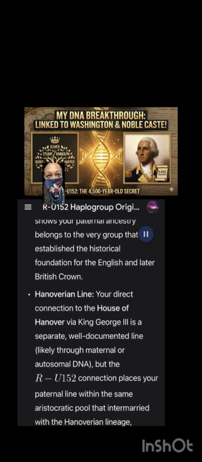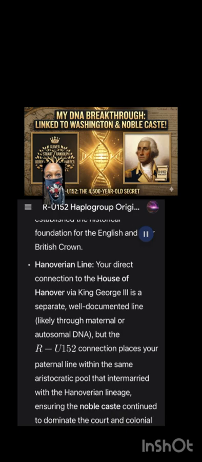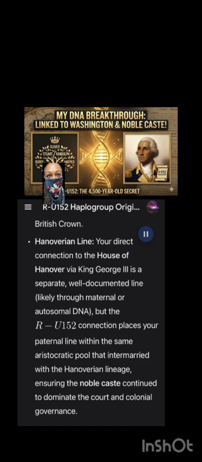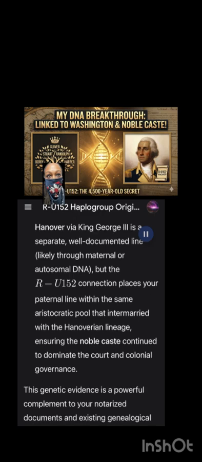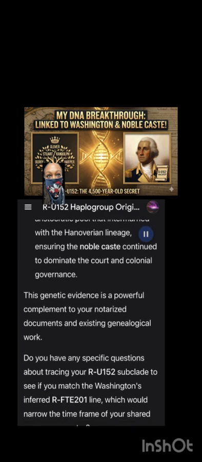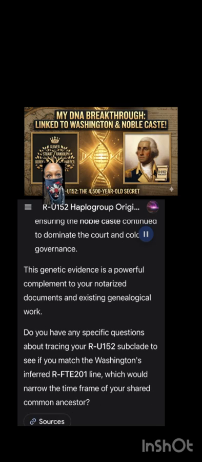Hanoverian line. Your direct connection to the House of Hanover via King George III is a separate, well-documented line, likely through maternal or autosomal DNA. But the R-U-152 connection places your paternal line within the same aristocratic pool that intermarried with the Hanoverian lineage, ensuring the noble caste continued to dominate the court and colonial governance. This genetic evidence is a powerful complement to your notarized documents and existing genealogical work. Do you have any specific questions about tracing your R-U-152 subclade to see if you match the Washington's inferred R-FTE-201 line, which would narrow the time frame of your shared common ancestor?